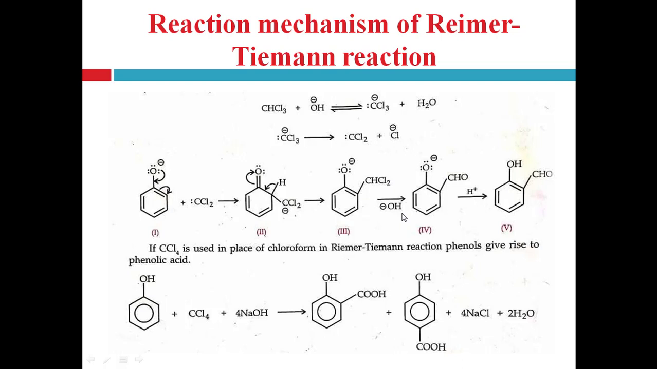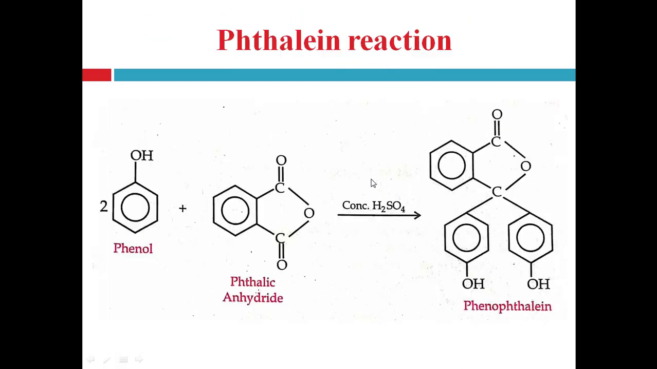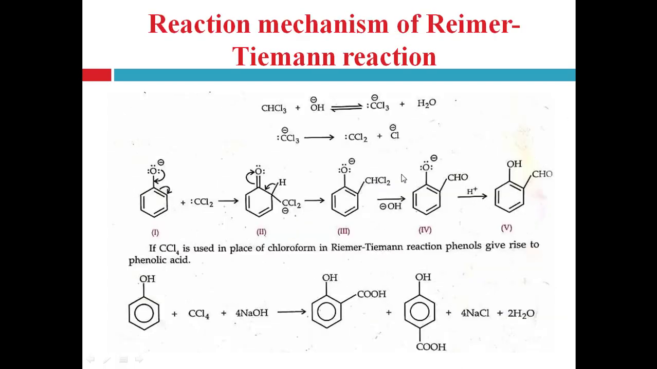Now in the next step, with the help of the hydroxyl group, oxygenation occurs, right. In this CHCl2, Cl2 is removed and oxygen is attached to the carbon with a double bond, and forms intermediate 4, and protonation of intermediate 4 forms the salicylaldehyde, right.